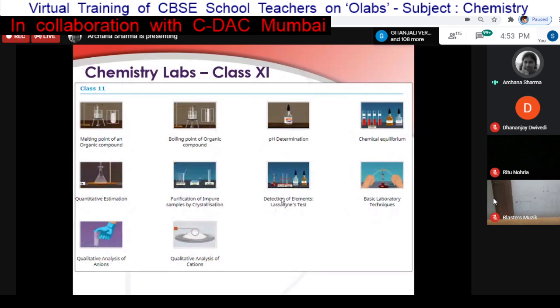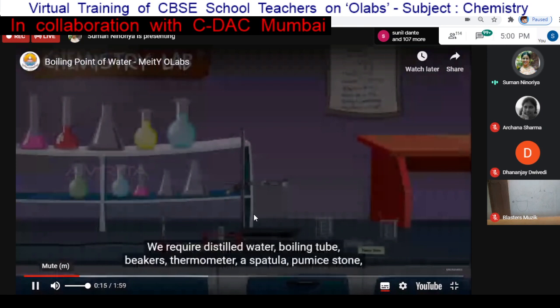Boiling point of water. We require distilled water, boiling beakers, a thermometer, a spatula, a fuming stone, a stand with a clamp, and a Bunsen burner.